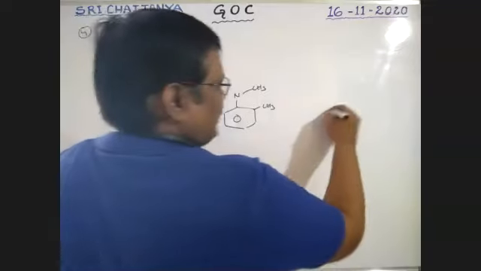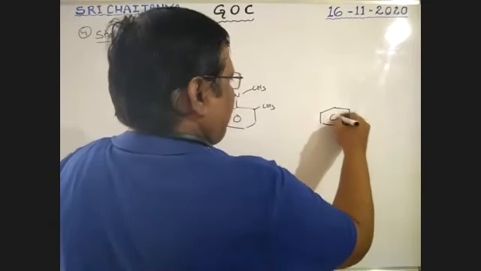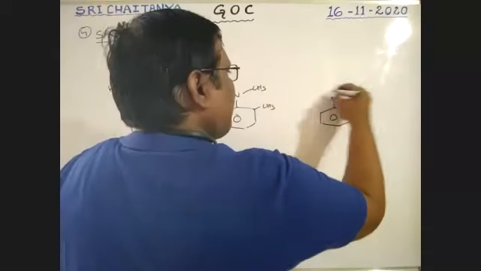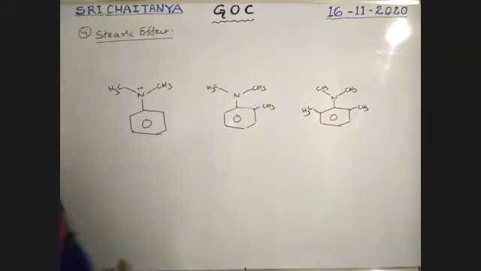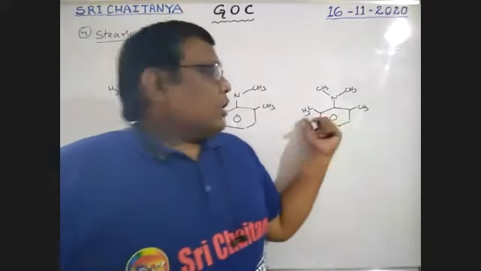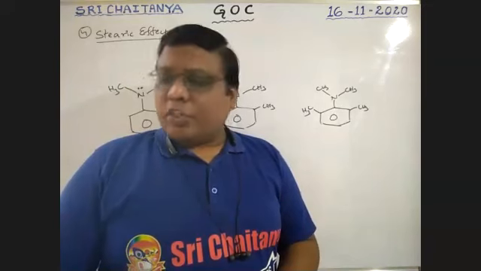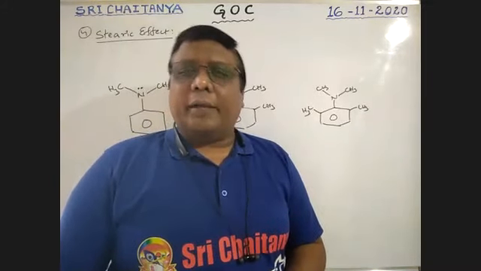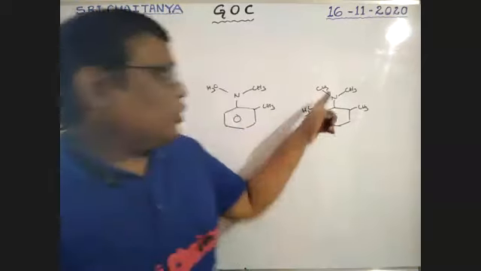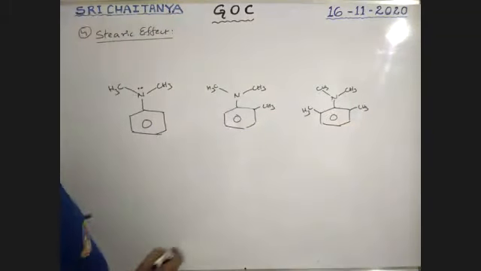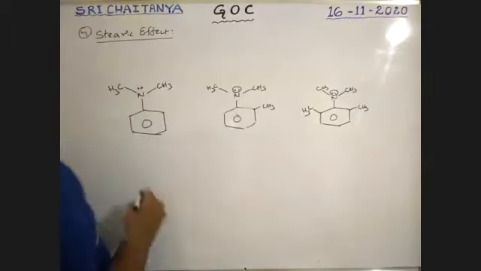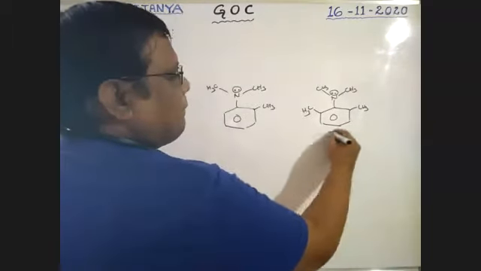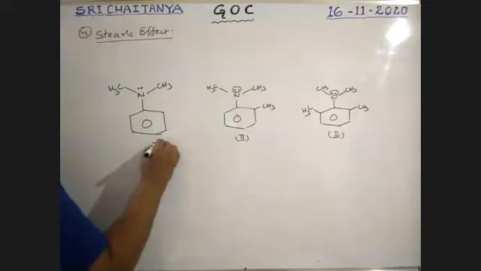Okay. One more example. Two ortho positions are blocked with bulky groups. See here, boys. At the ortho position, bulky groups are attached. Okay, this lone pair is free to go out. So that lone pair is free to go out. Therefore, it is the lone pair of nitrogen. So it is 3, it is 2, it is 1.